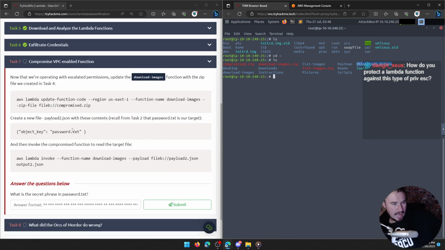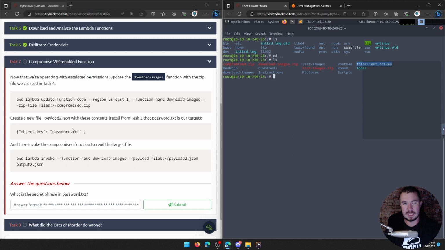Zeus said, how do you protect a Lambda function against this type of privesc? Well, I think there's multiple issues going on here. One issue is the Lambda function is overly permissive. It has more permissions than it needs. So we always need to keep in mind the principle of least privilege. It should apply to functions as well as to people. Only have the privileges you need to perform your job duty.